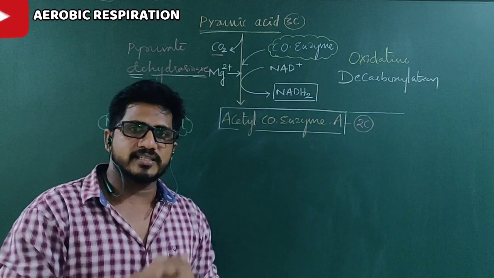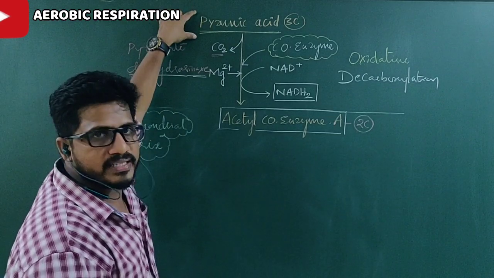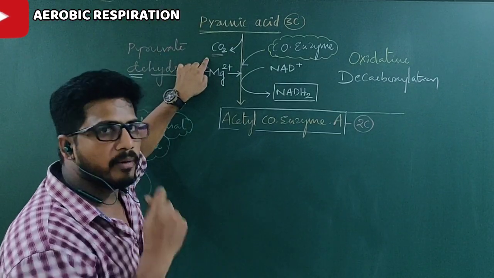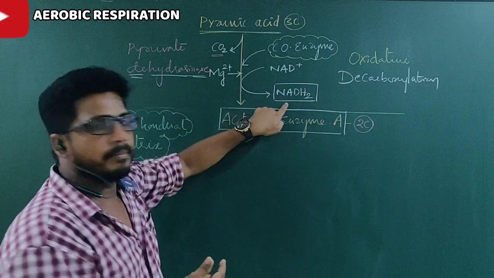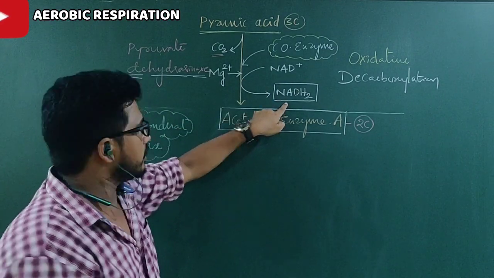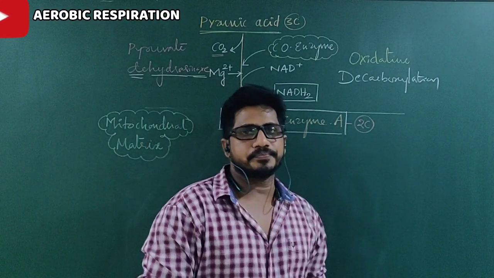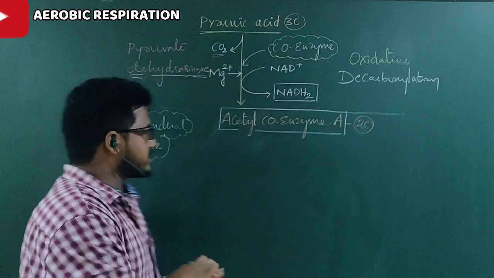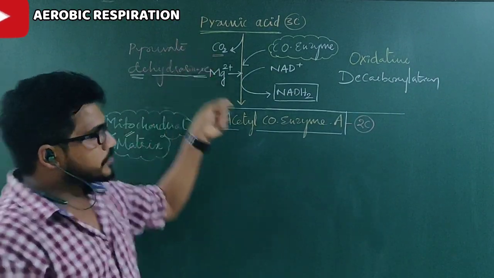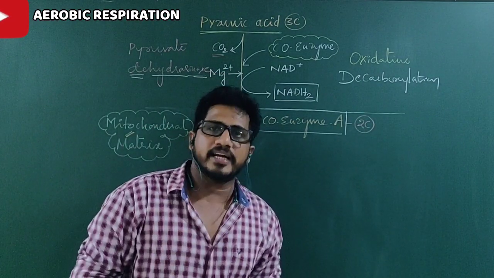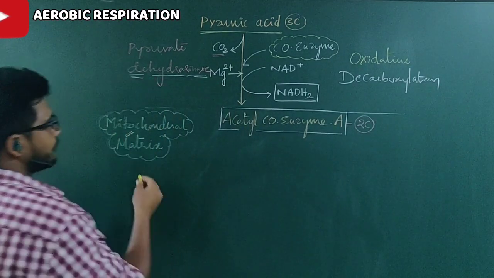Oxidative decarboxylation is a phenomenon in which the 3 carbon component pyruvic acid loses 1 carbon in the form of carbon dioxide, and here one NAD becomes reduced to NADH2, clear, and acetyl coenzyme A is formed. All these reactions take place at the site of the mitochondrial matrix. You have observed this as a reaction, but if you see the reactants and products clearly, you can understand.